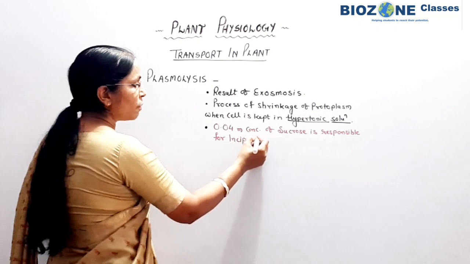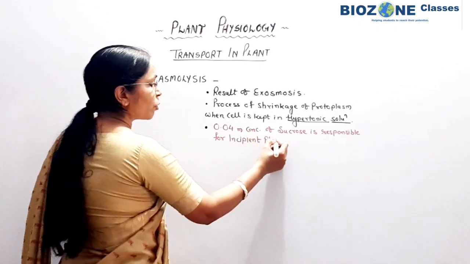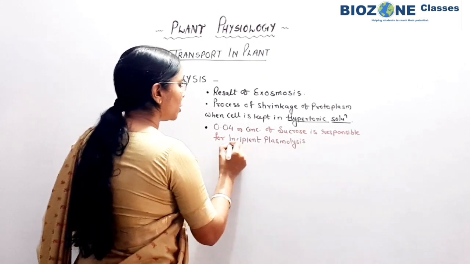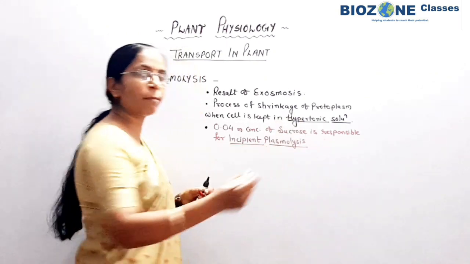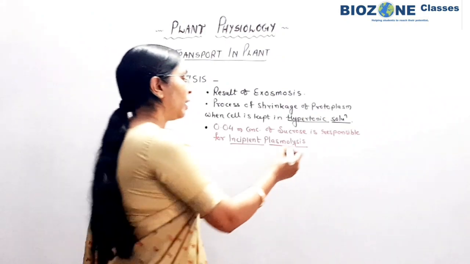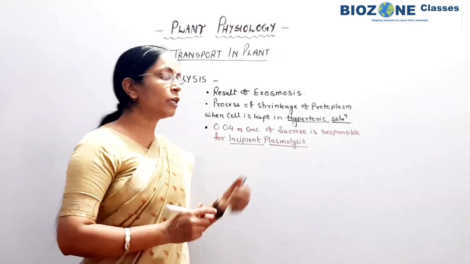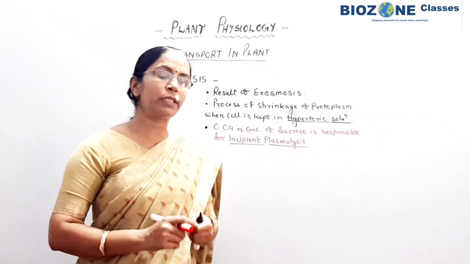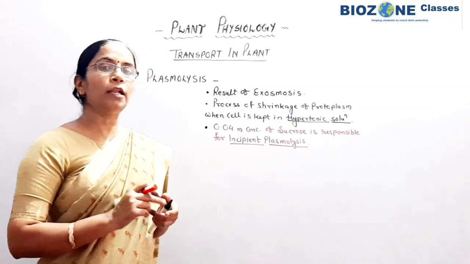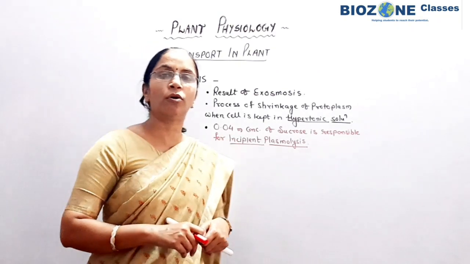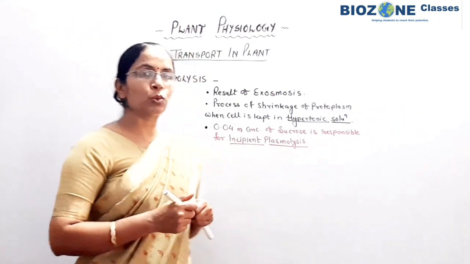Now what is incipient plasmolysis? The process of plasmolysis begins at a particular concentration. When plasmolysis appears for the first time at a specific concentration, that is called incipient plasmolysis, and in most living cells plasmolysis begins at 0.04 molar concentration of sucrose.